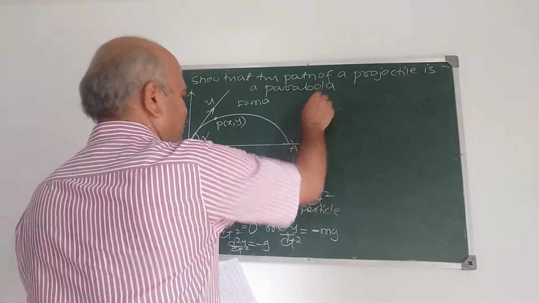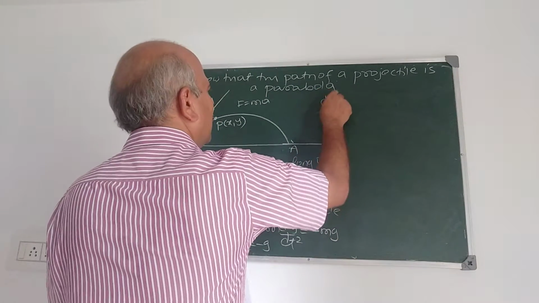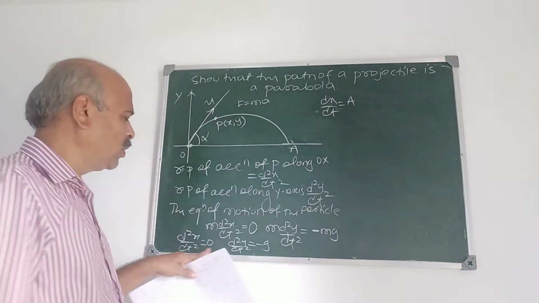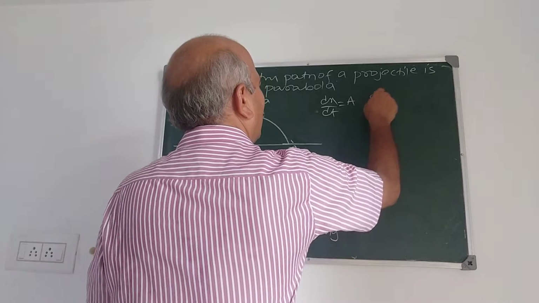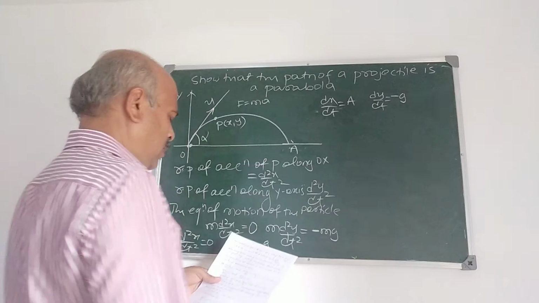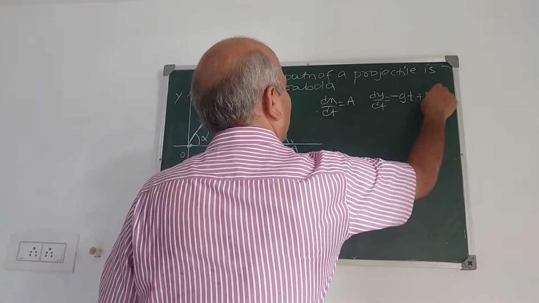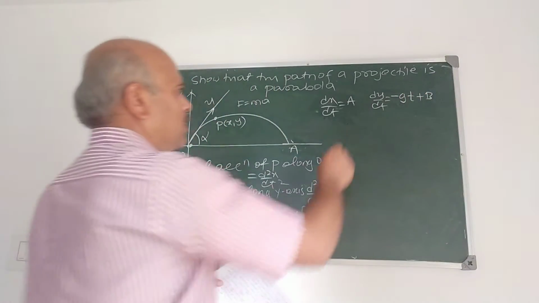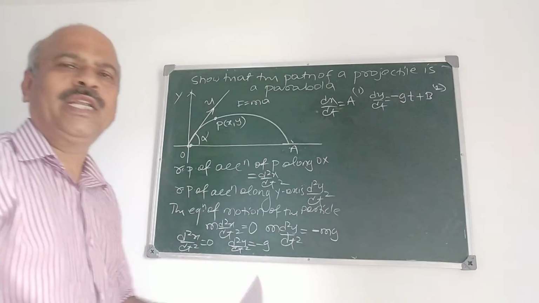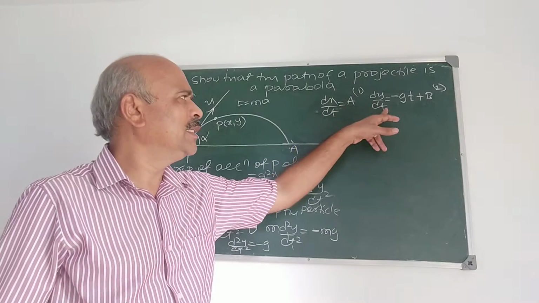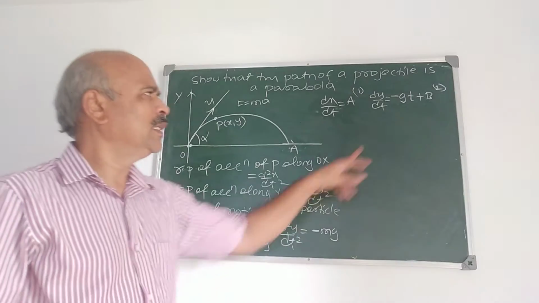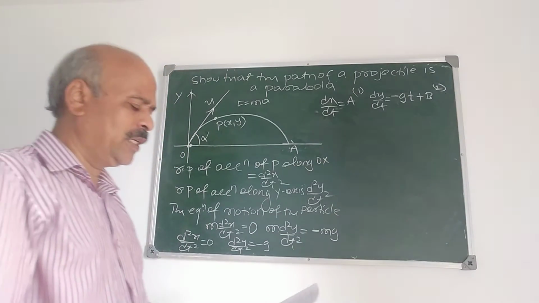Now integrating we get dx by dt is a, where a is a constant of integration, and dy by dt is minus gt plus b, where a and b are constants of integration. Take this as 1, this as 2. This is straightforward. We have integrated this. dx by dt is a, dy by dt is, what is the integration of this with respect to t, minus gt plus b. a and b are constants of integration.